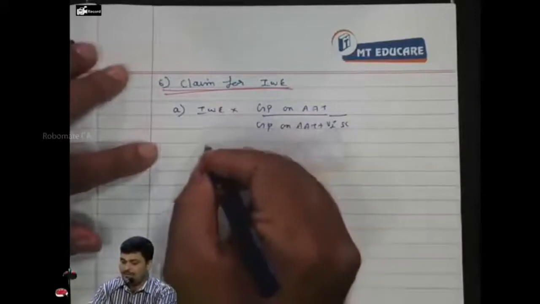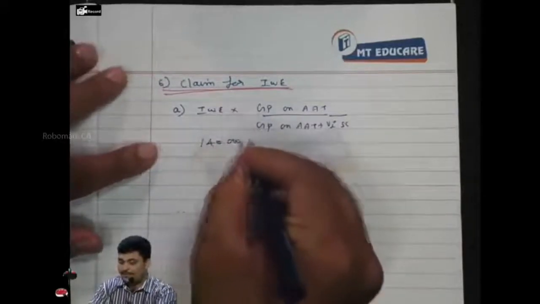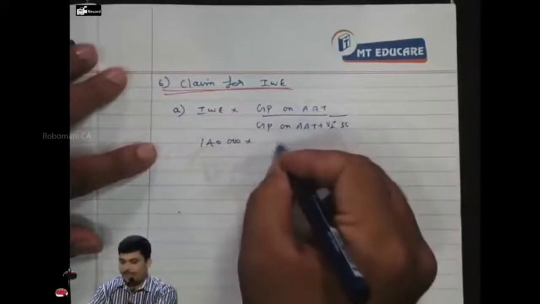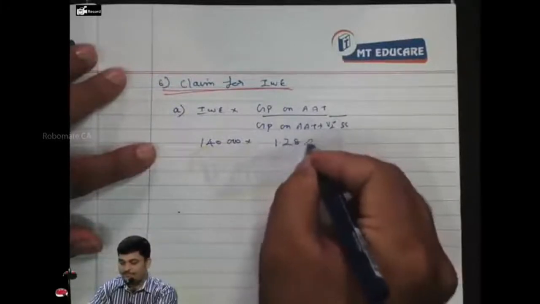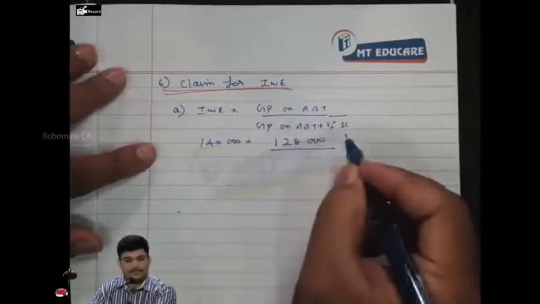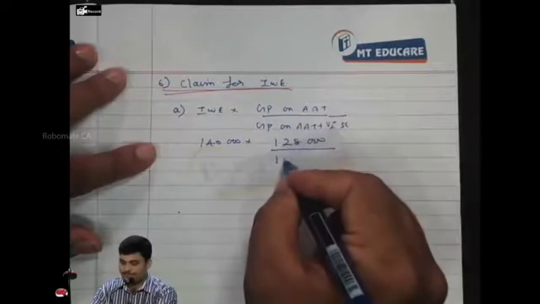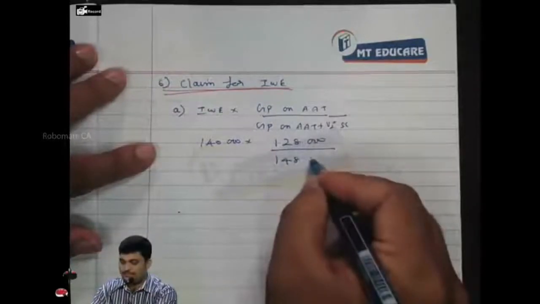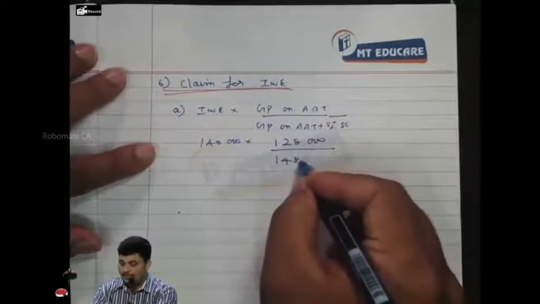So IWE is 1 lakh into 1 lakh, 1 lakh. Oh, okay.